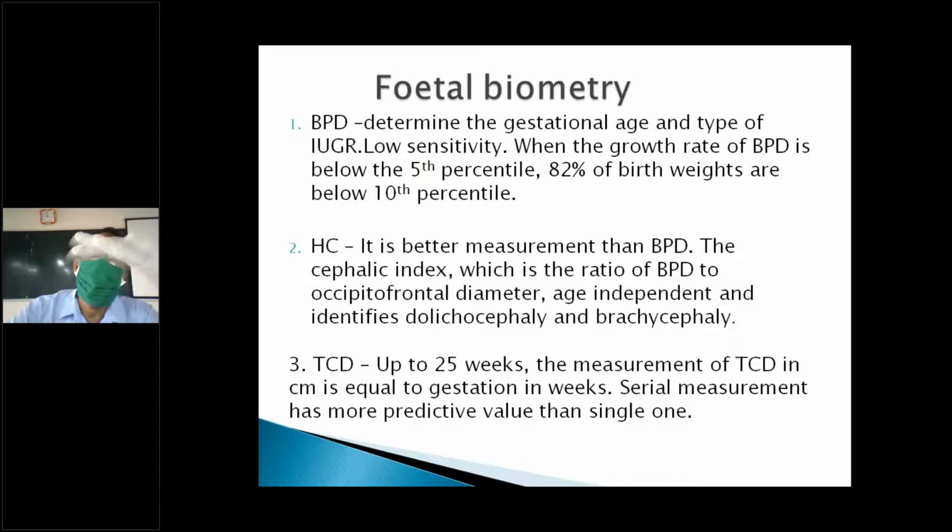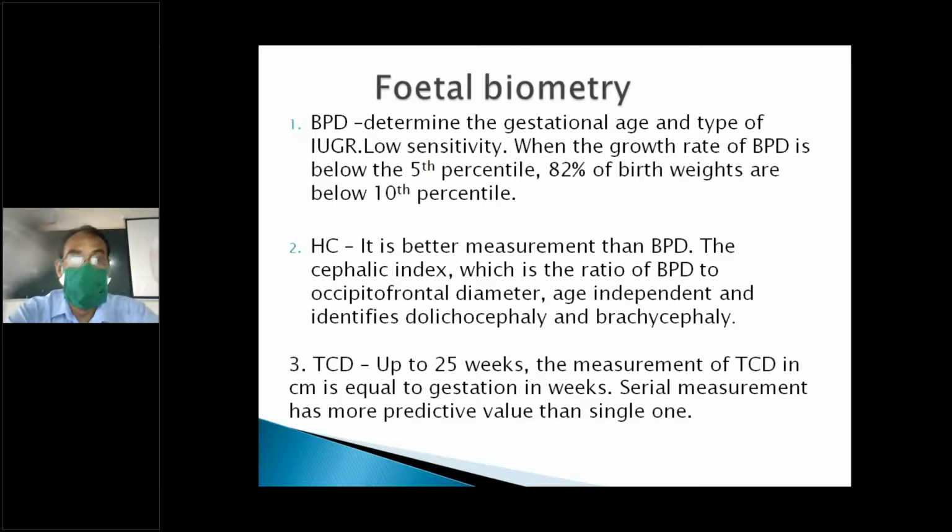Because pathologically, an affected baby will show an abnormal growth pattern at or after 30 weeks. If it falls below the 10th percentile, we label it. So BPD, and more accurately, head circumference. What is head circumference? We measure BPD and head circumference.